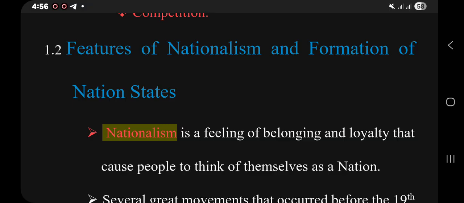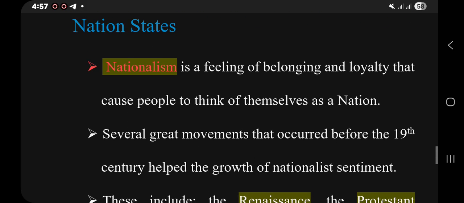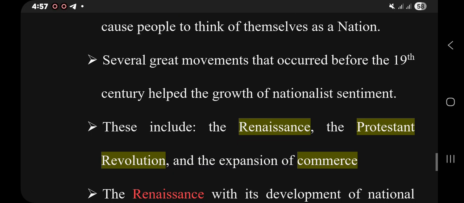Sometimes nationalism could be pride in one's own nation, doing better things and even defending the nation from enemies. It could be one aspect of nationalism. Several great movements that occurred before the 19th century helped the growth of nationalist sentiment. This includes the Renaissance, the Protestant Revolution, and the expansion of